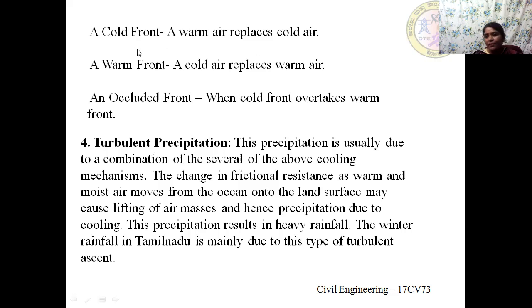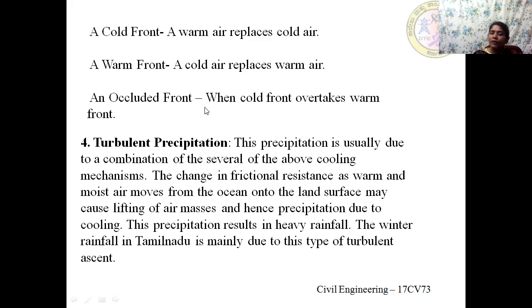Now we also have something called a cold front, a warm front, and an occluded front. What is a cold front? A cold front is one in which warm air replaces the cold air. A warm front is one in which cold air replaces the warm air.